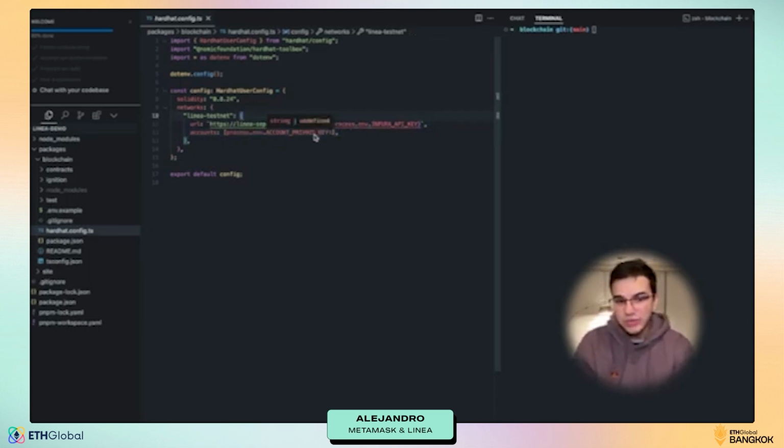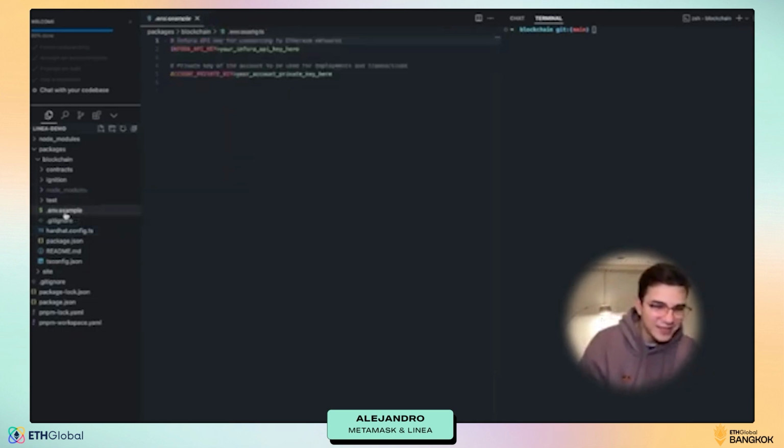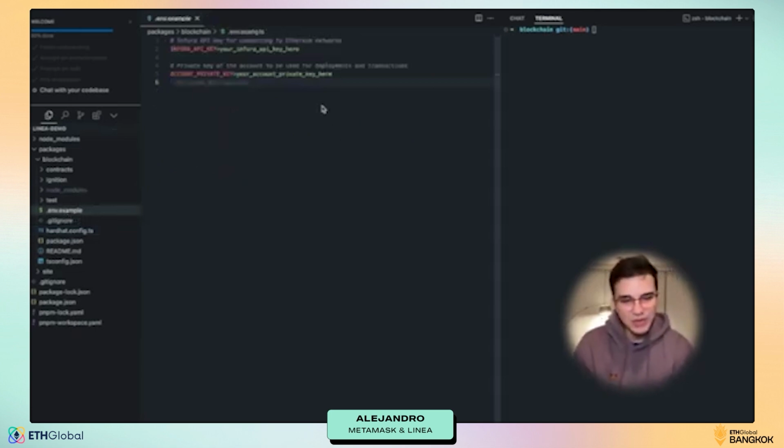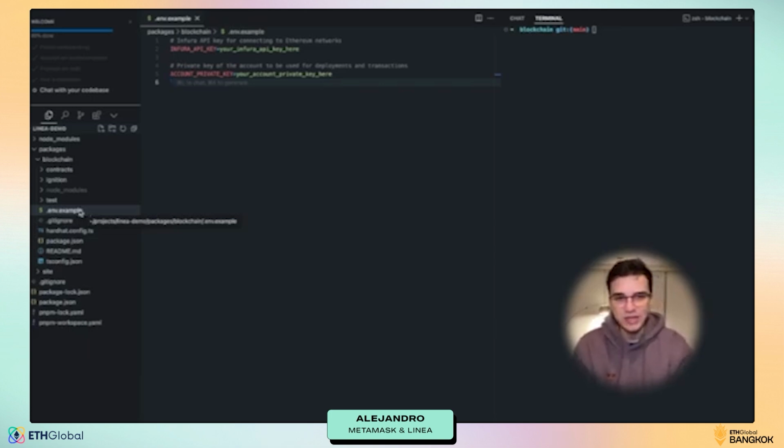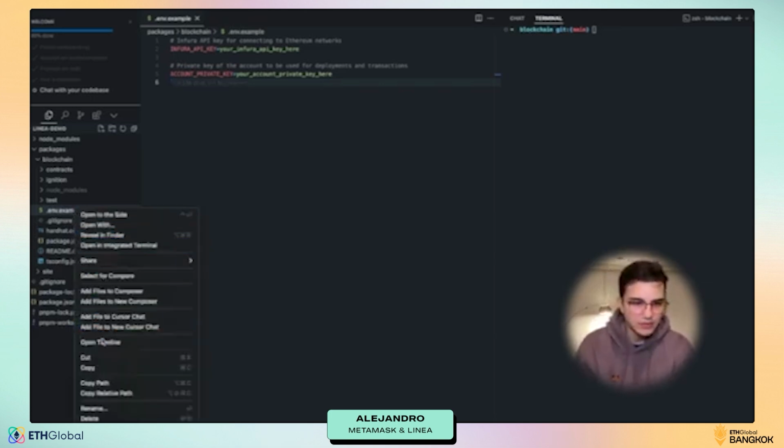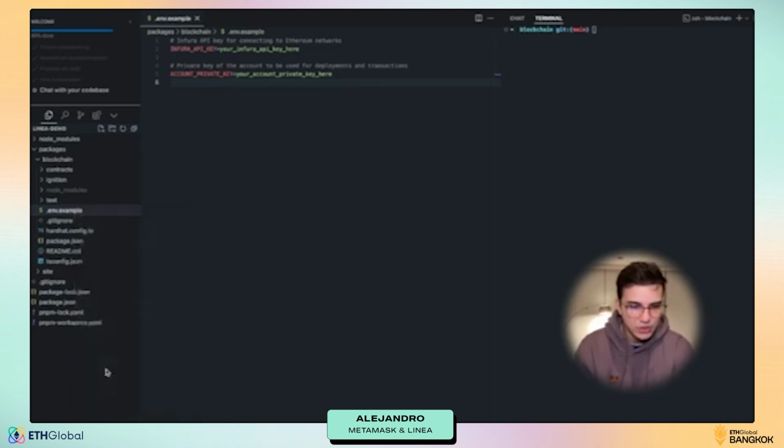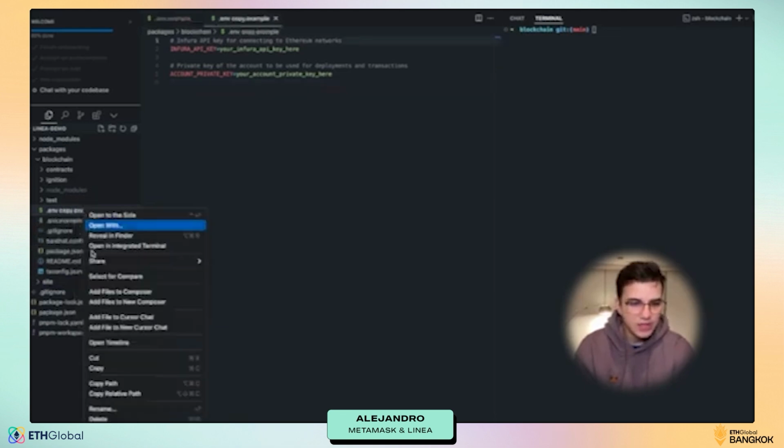You also need to add your private key and your Infura API key to the .env file, so that way you can deploy your contract. So yes, that's exactly what I am going to do. Right here we have the .env example file that we have. So basically I am going to copy this right here.